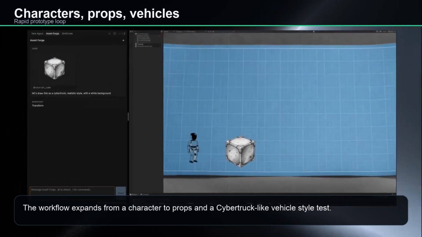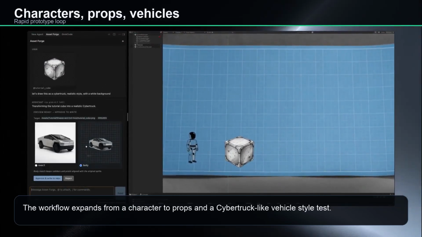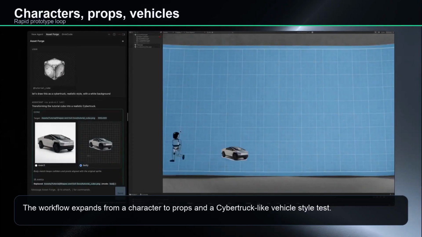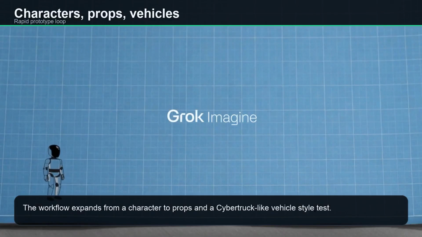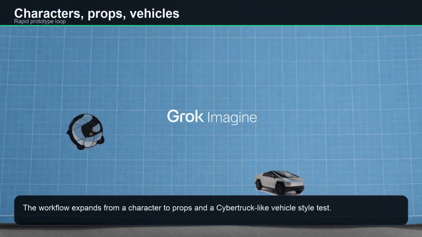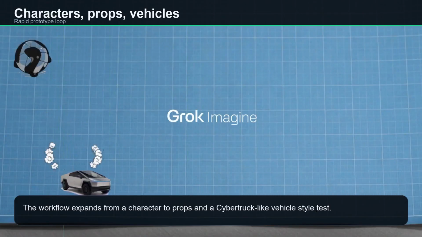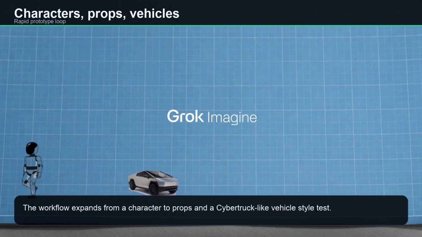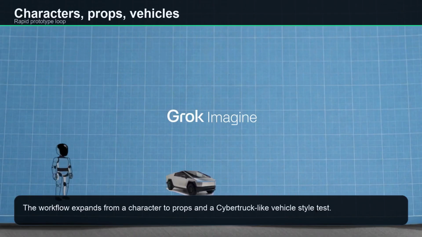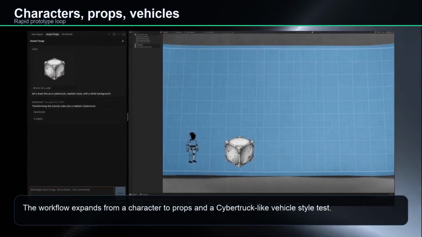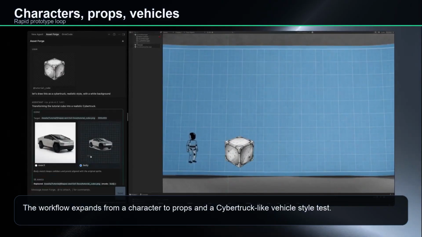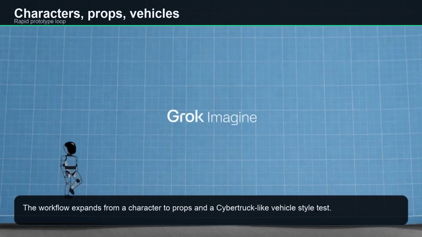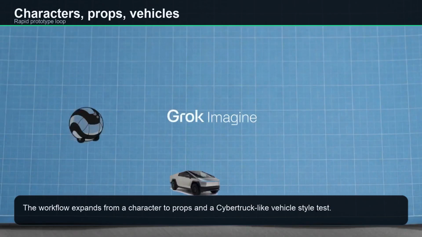The demo then moves beyond the character. A cube or prop is added to the scene, and a car is transformed into a Cybertruck-like style on a white background before appearing in the game world. That broadens the claim. This is not only character concept art. It is testing a wider asset loop: characters, props, vehicles, and style changes. For a game developer, that can be useful even if none of the output is final.